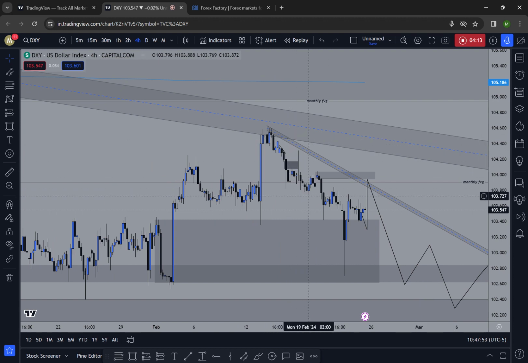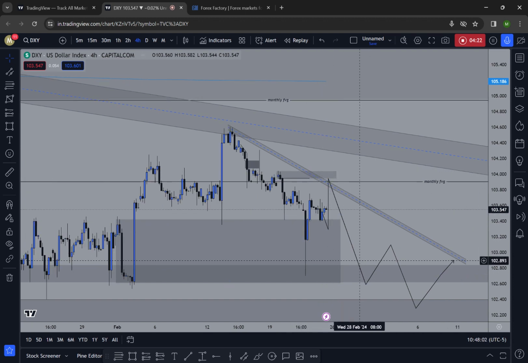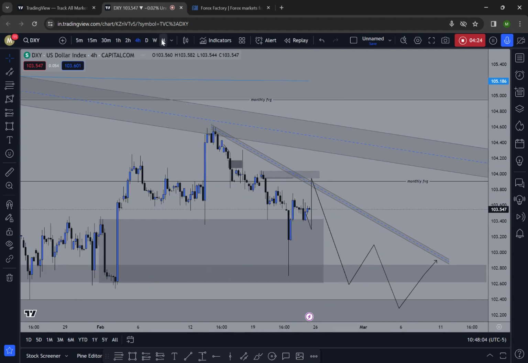So we have got a push, then a pullback, then again a push, and we are expecting a pullback to this 4-hour order block zone. So from there, we can expect a bearish momentum to this weekly order block area.